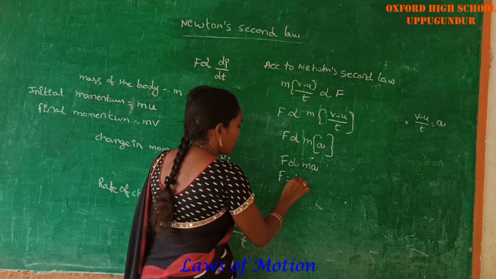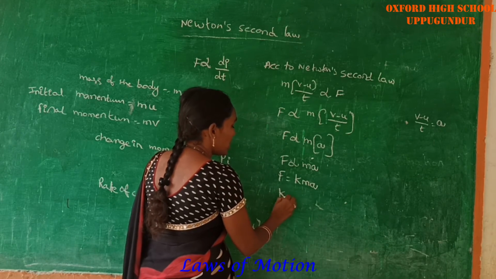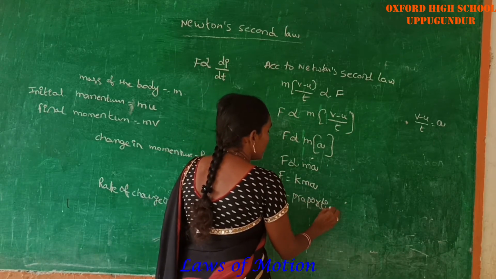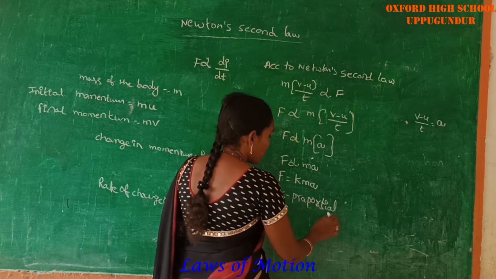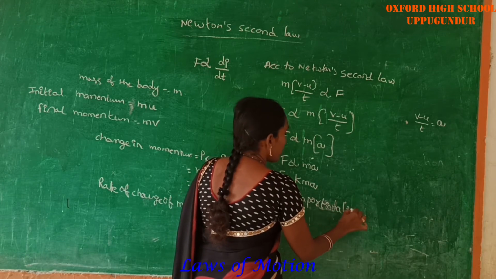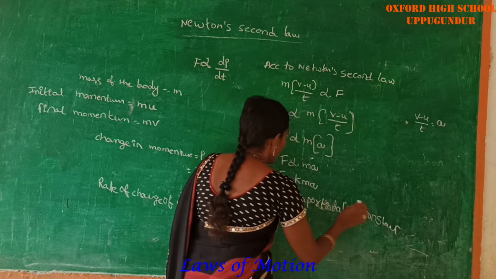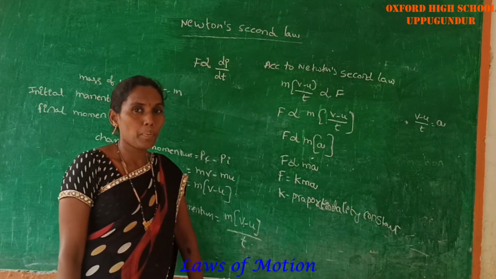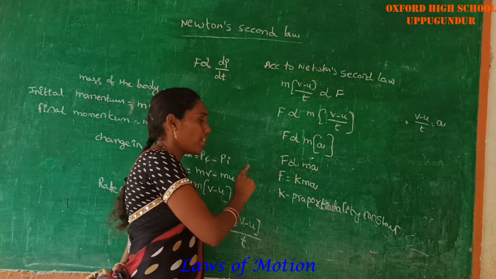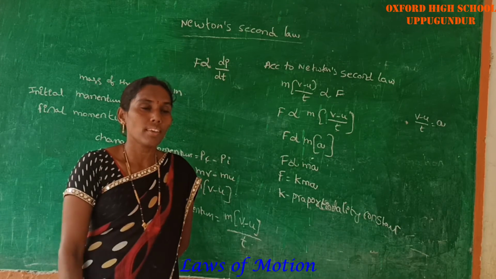If you remove the proportionality symbol, put a constant, that constant is k, so k into ma. K is called the proportionality constant. Here F is equal to kma. If you apply 1 Newton force on a body of mass 1 kg, it produces an acceleration of 1 meter per second square.